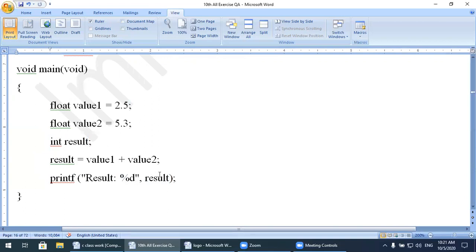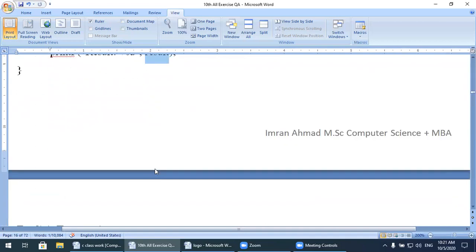The message should be like this: result colon, and instead of the percentage, %d will be present. This variable will put its value into that format specifier. So its answer should be like this: result colon 7.